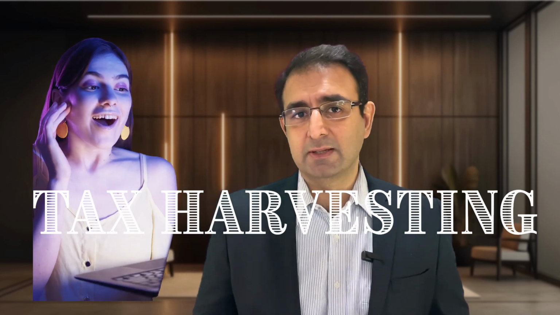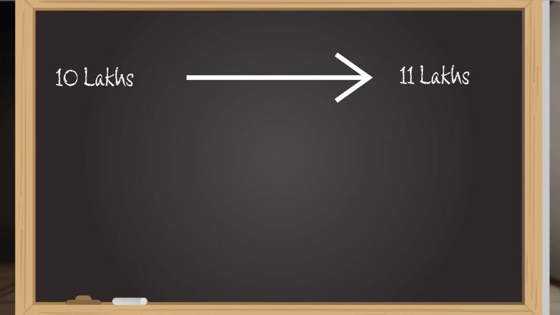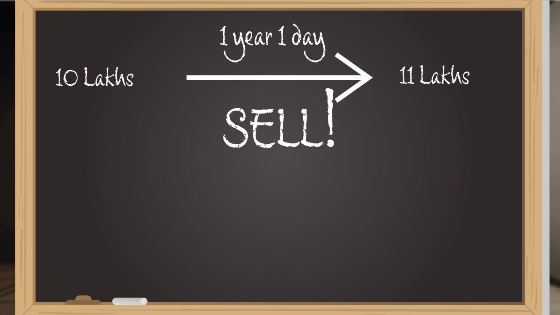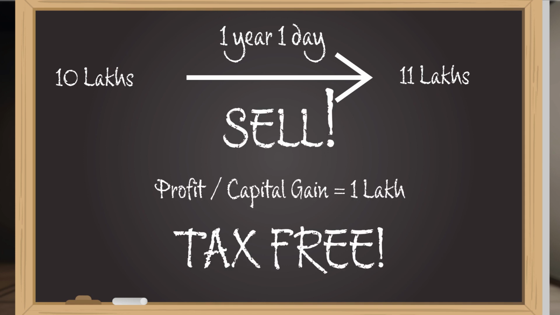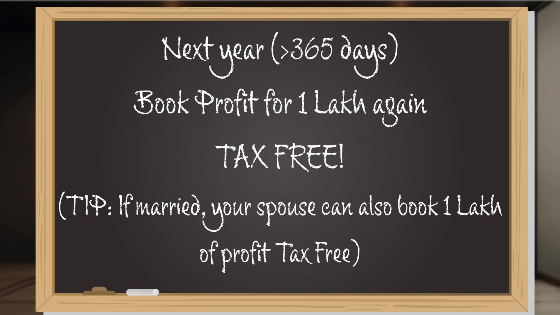So let me explain this to you with an example. Suppose you've got 10 lakhs invested in an equity mutual fund and that fund has now grown to, let us say, 11 lakhs. You can sell that entire amount today, get the money into your bank and not pay any tax on it because the profit that you've made is 1 lakh and 1 lakh is exempt from tax. The very next day you can take this 11 lakhs and go and invest it back into the very same fund that you'd taken out the money from. The next year, actually not exactly next year, but after 366 days, you can go back and repeat the process again. That means you can take out 1 lakh every year and not pay tax.